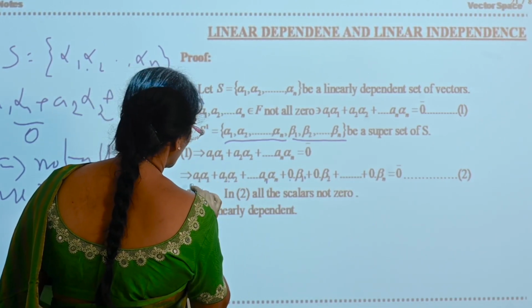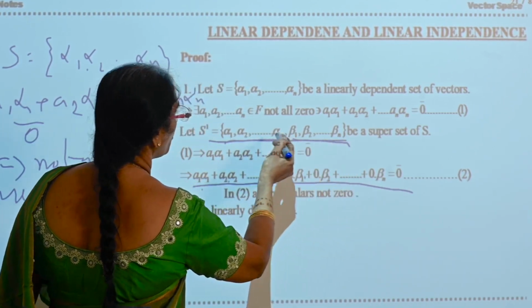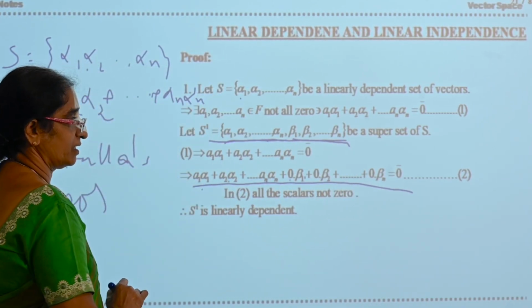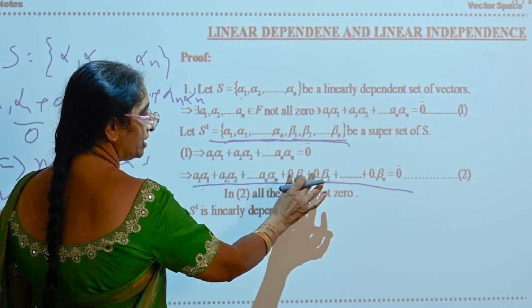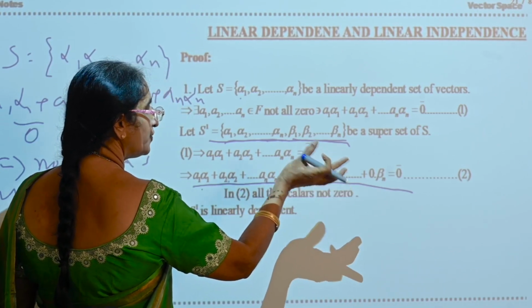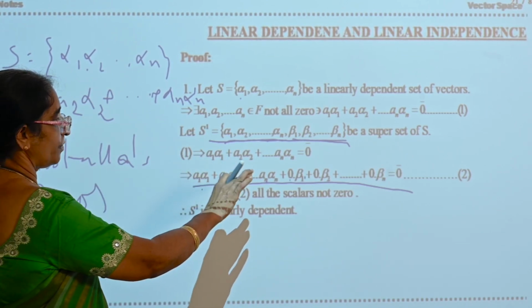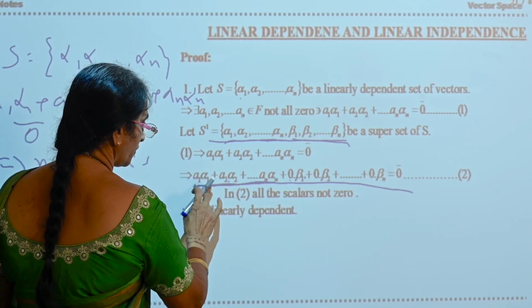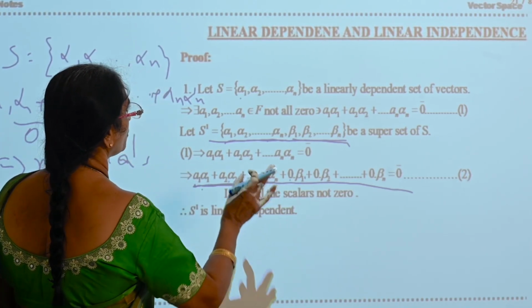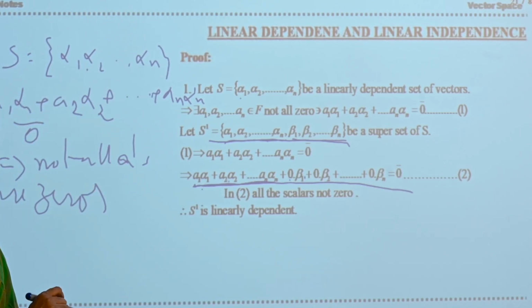This is all the linear combination of the elements of S', which is the superset of S. Is it? Now here, in this linear combination, all the coefficients beta 1, beta 2, beta n are becoming 0. Even then, there exist some coefficients of alphas from S that are not equal to 0, since S is linearly dependent.